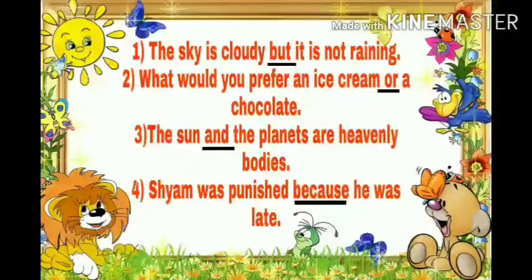What would you prefer, an ice cream or a chocolate? Here or is used because choice is given. The sun and the planets are heavenly body. Here and is used to express similar ideas. Sham was punished because he was late. Here reason has been explained why he was punished.